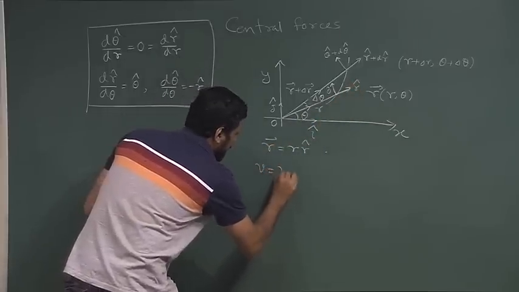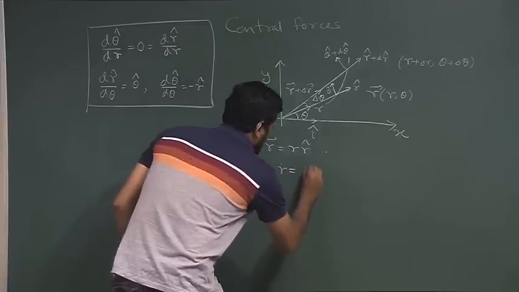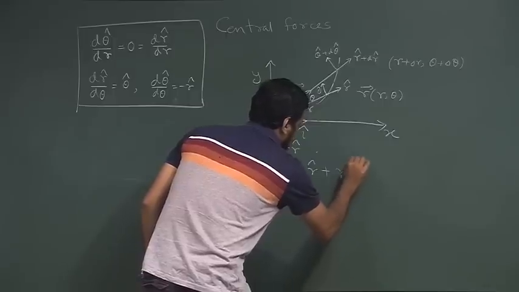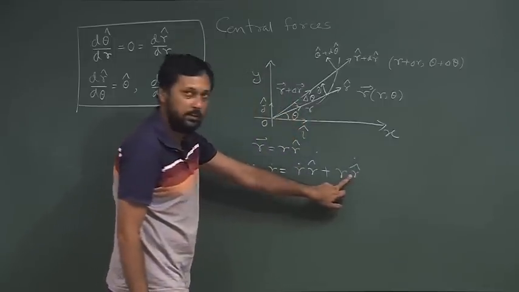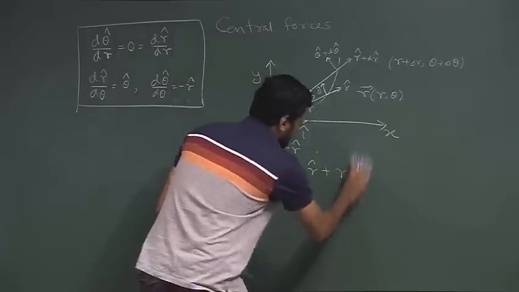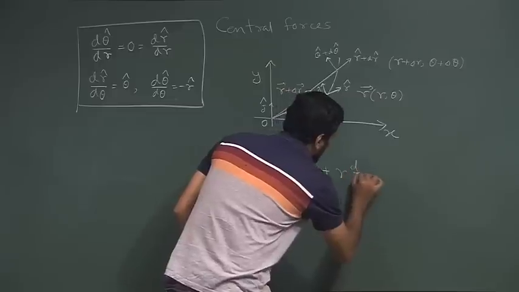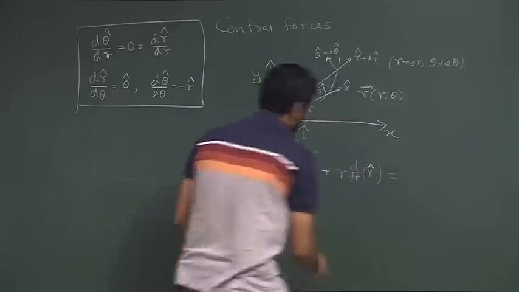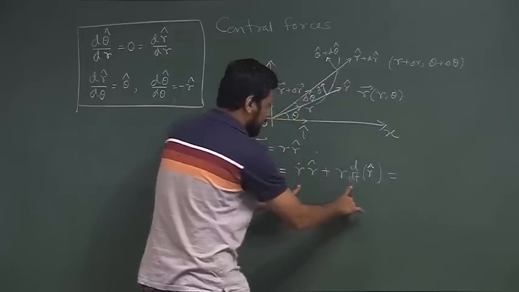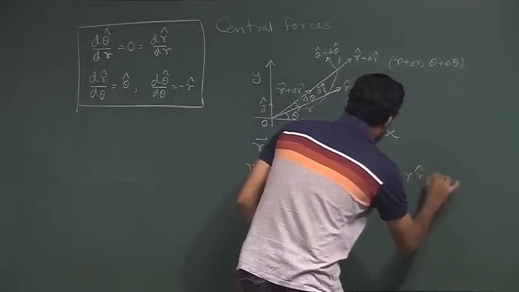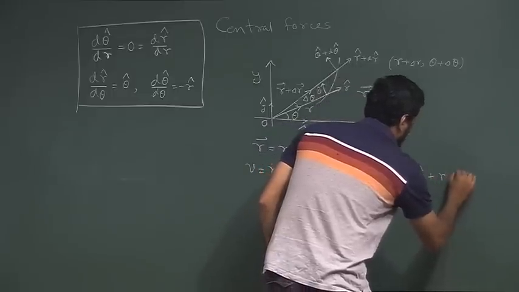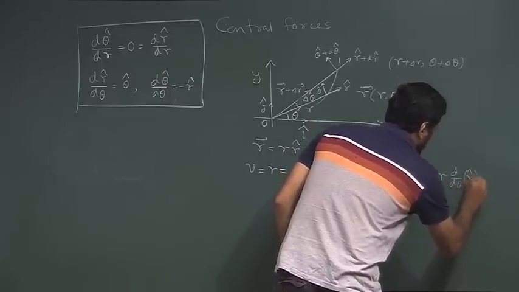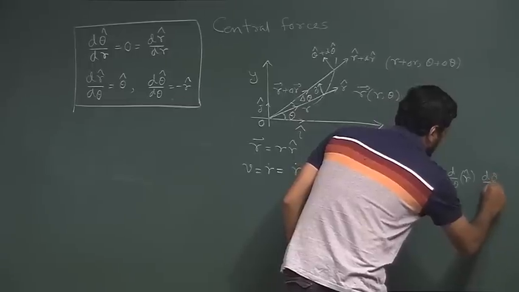So, V is equal to r dot is equal to r dot r cap plus r times r cap dot, which essentially means d dt of r cap. So, what we will do is we will just do a substitution here, r dot r cap plus r d r cap d theta d theta dt.